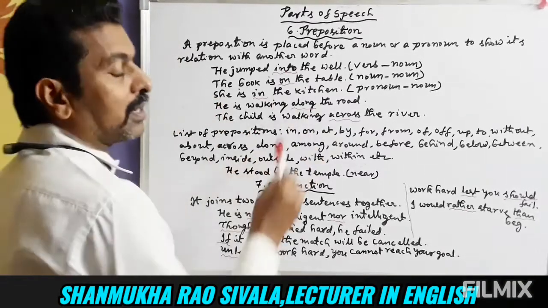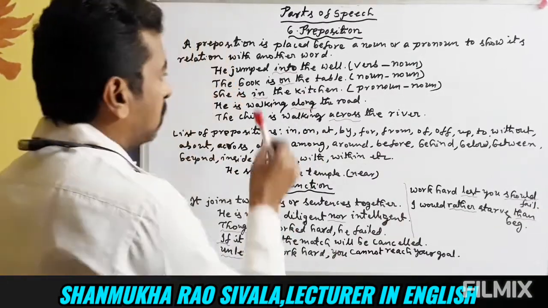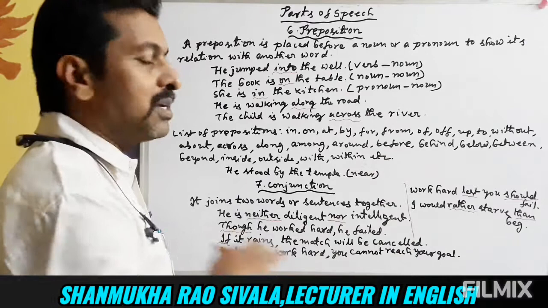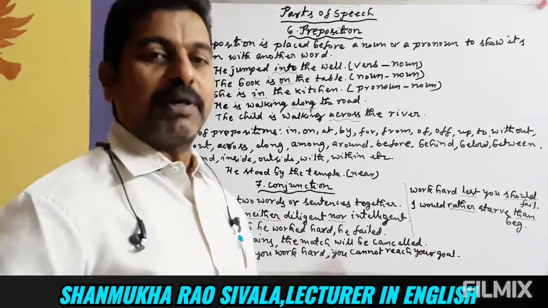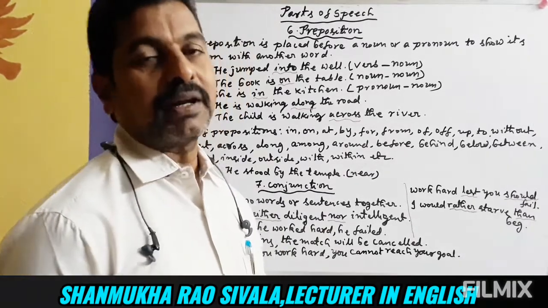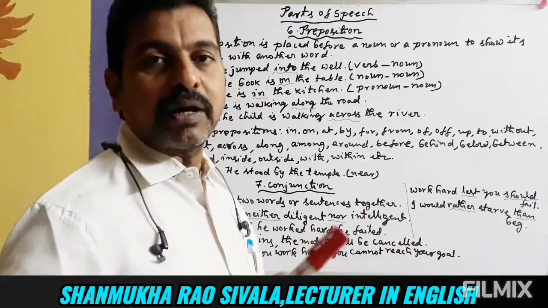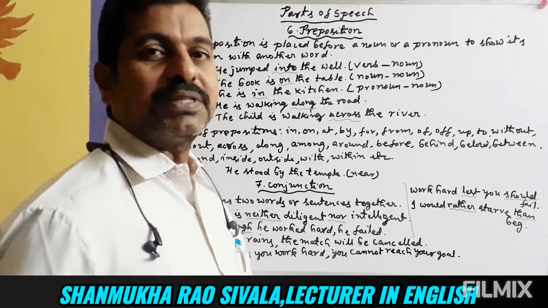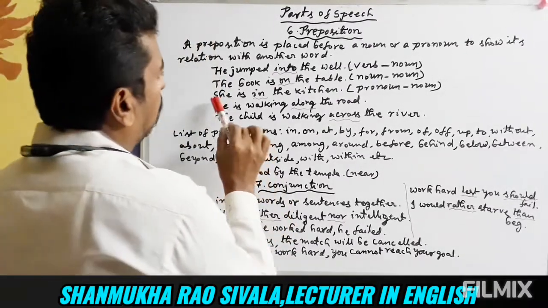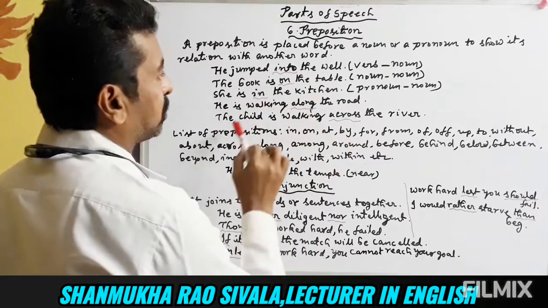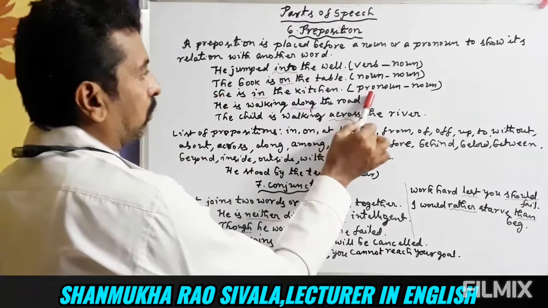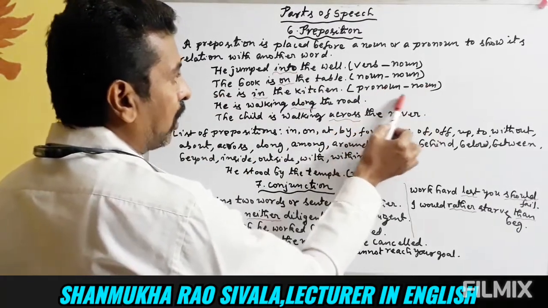Similarly, she is in the kitchen. Here in is a preposition. Let us remove in and read the sentence. She is the kitchen. She becomes the kitchen. So it gives completely a wrong sense, a wrong meaning. That's why it is very important to learn prepositions and use them appropriately in all situations. In shows the relation between the kitchen and she. She is a pronoun, so it shows the relation between a pronoun and a noun.